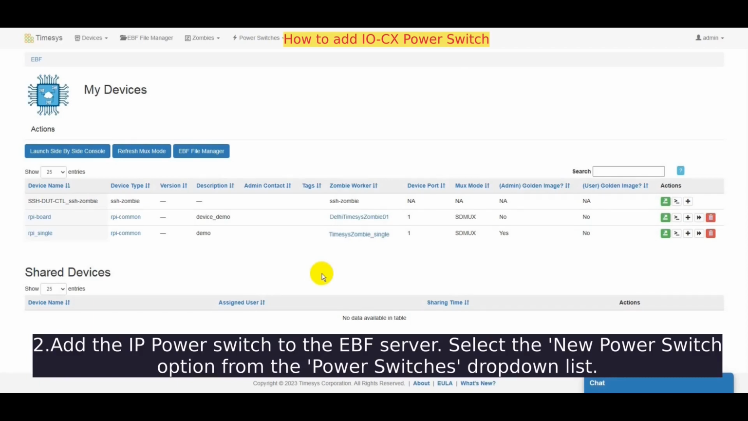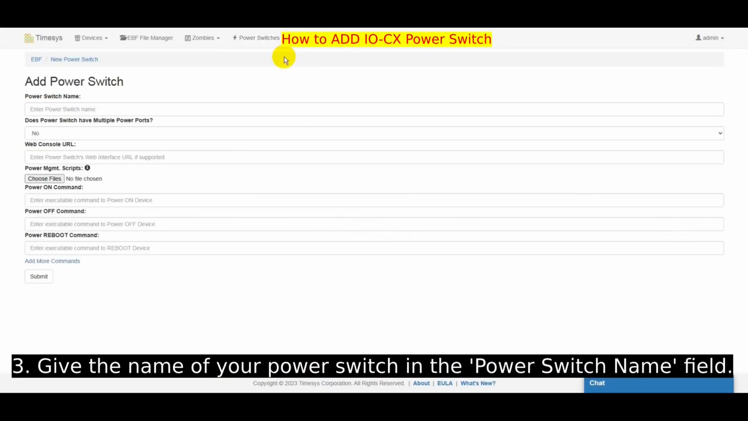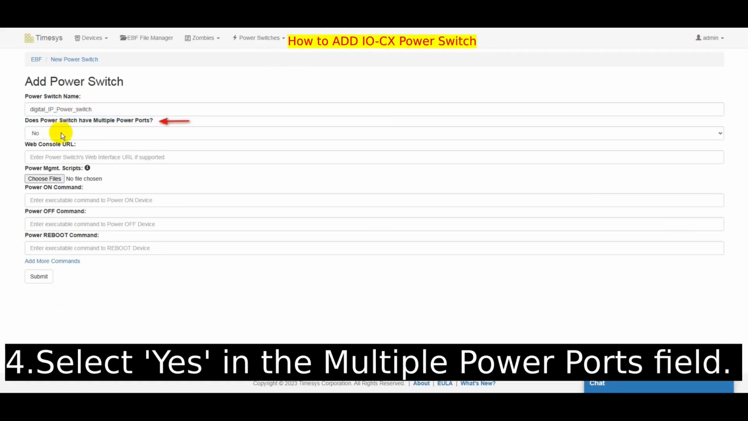Select the new power switch option from the power switches drop-down list. You will be now on the Add New Power Switch page. Provide the name of your power switch in the power switch name field. Select Yes in the Multiple Power Ports field.